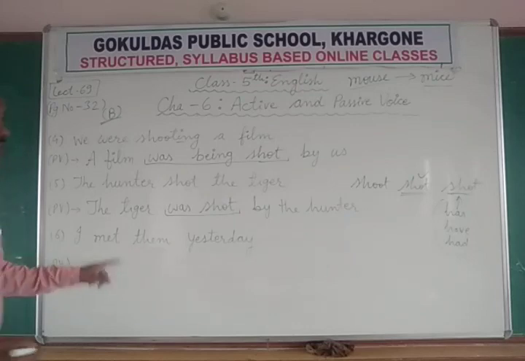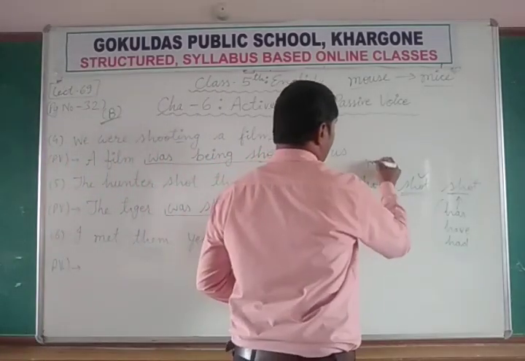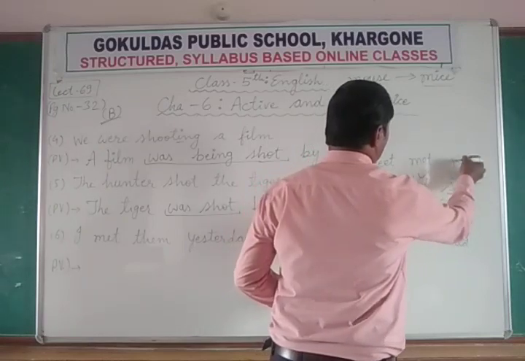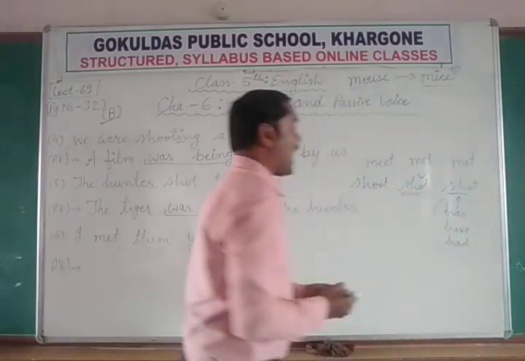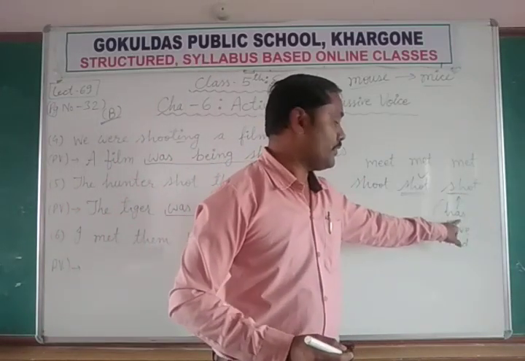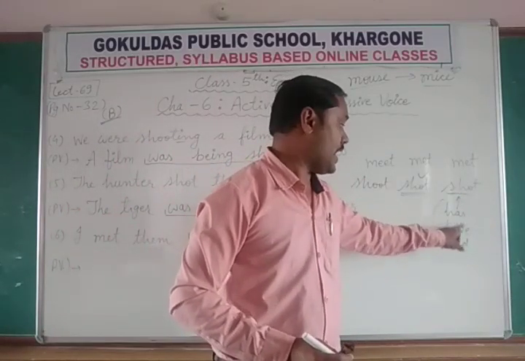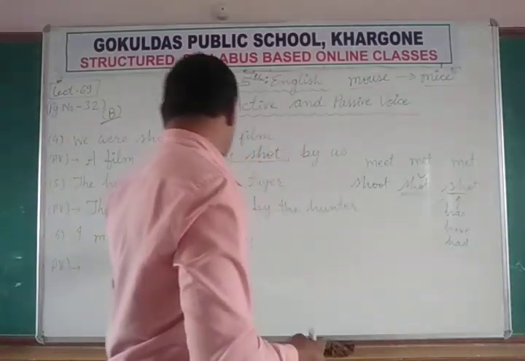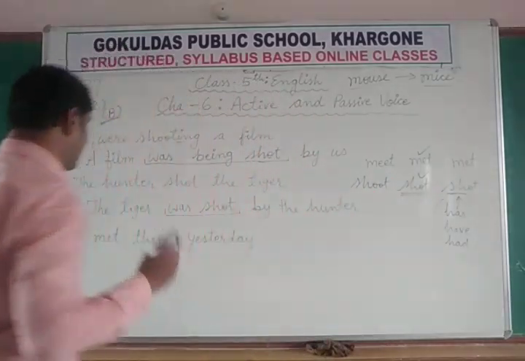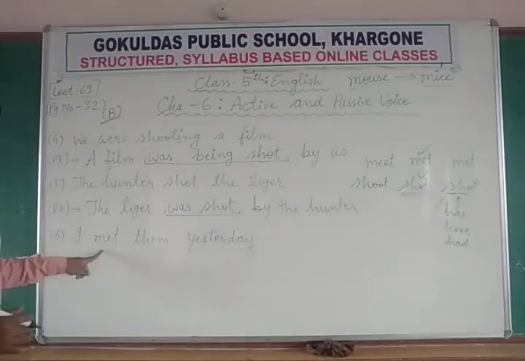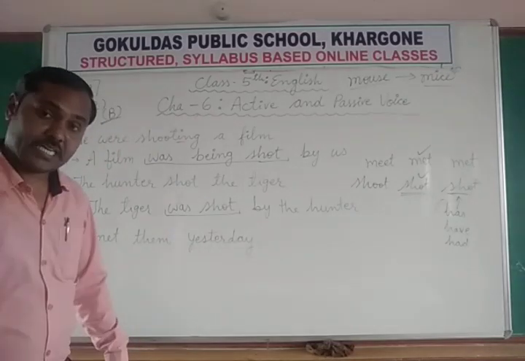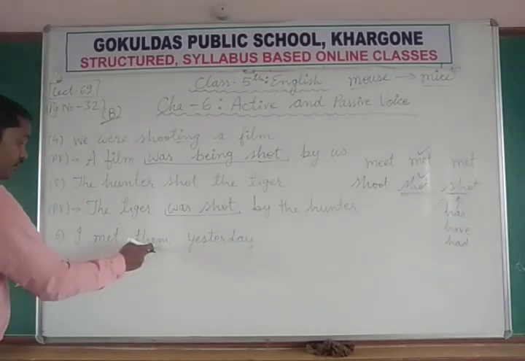I met. Again the three forms of the verb. Meet, milna, met, mila tha, met, mil chuka tha. Met, the third form, is always used with has, have, or had. So there is no has, have, or had. It means it is a second form of the verb. Means past simple tense. I met them yesterday. मैं मिला था उनको कल.